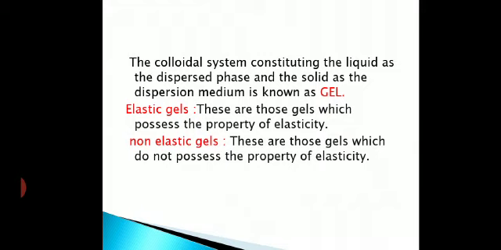So elastic gels, when placed in water, absorb water and swell up. This process is called imbibition. Elastic gel, I said, you place into water, and on heating and cooling, again it will form a gel. On adding to water, it absorbs water and swells up. What is that called? Imbibition. Examples I already told you: gelatin, agar-agar, starch. You know starch you put into clothes, you add starch into water, it swells up. You have seen it. Now non-elastic gels do not show the property of imbibition. They do not swell up on addition of water, because they remain hard and rigid. So the example is silicic acid, we can say that.